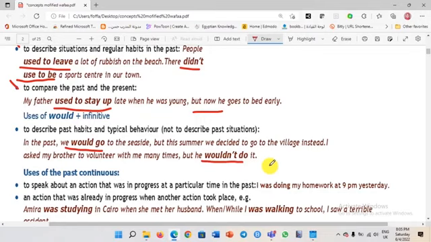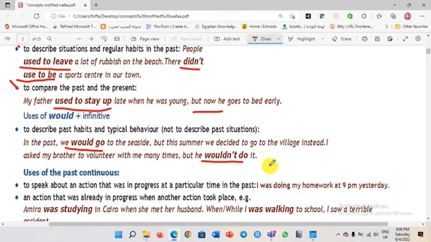Now, allow Ms. Summer, the past tense teacher, to add something here. Sure. Thank you. Okay, dear students, as Ms. Summer already explained to us, we can use used to and would to express past habits. So what's the difference? How can we differentiate between would and used to in the past?